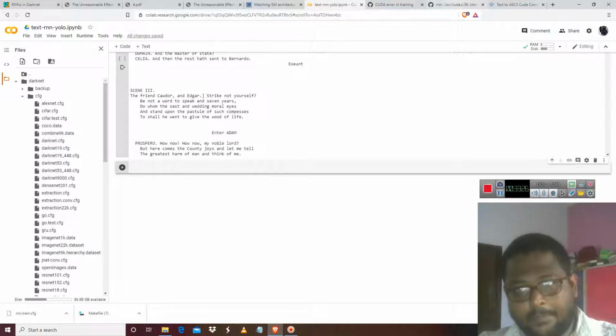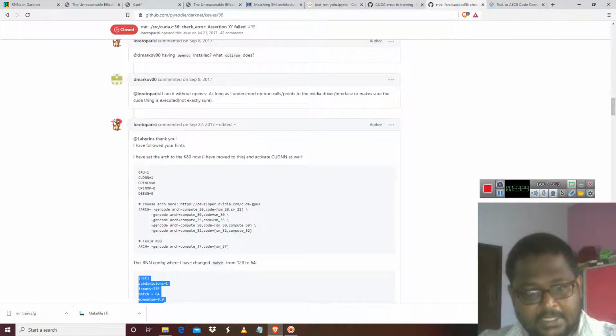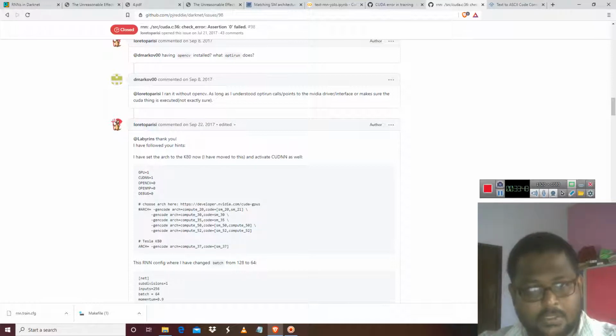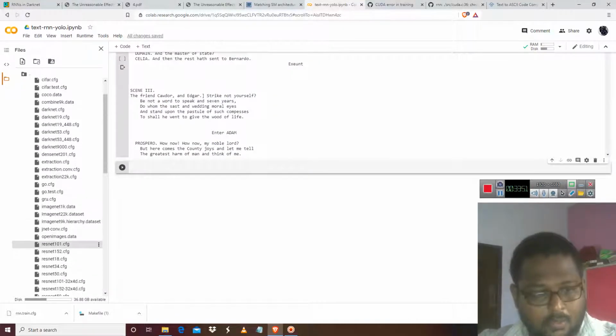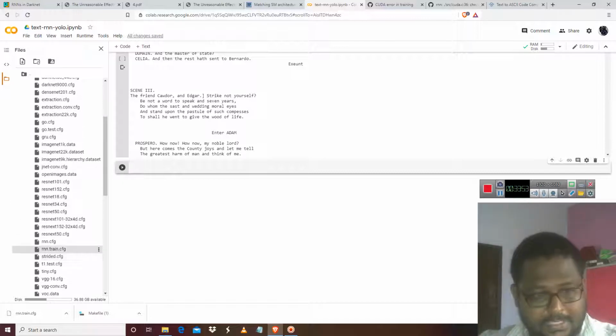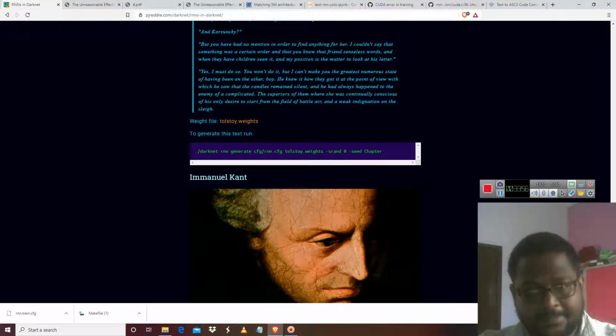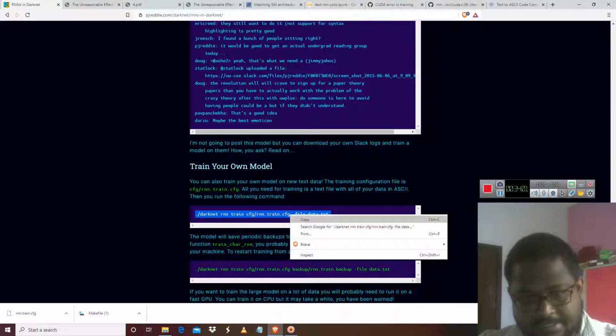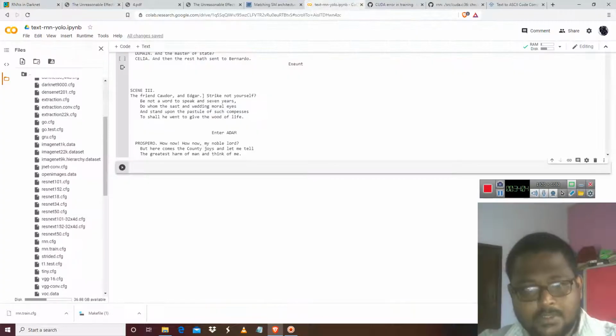So the main thing is that you have to note that you have to change this architecture to 37, because the Tesla K80 is on this Google Cloud called Colab, and you have to just asterisk this, and note this for the makefile. I'll tell you the details next. So now it has been uploaded. You have to go back here, and for custom detection training, you have to just copy it, but there will be a mistake because the backup will not be noted. So I will tell you how to note it.